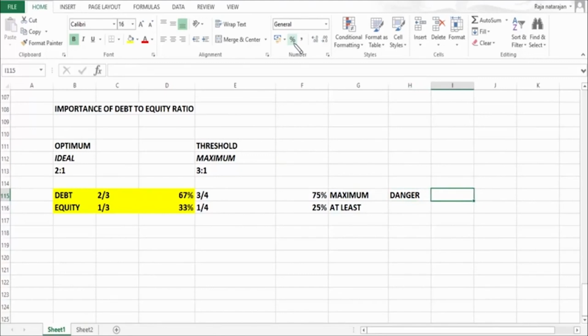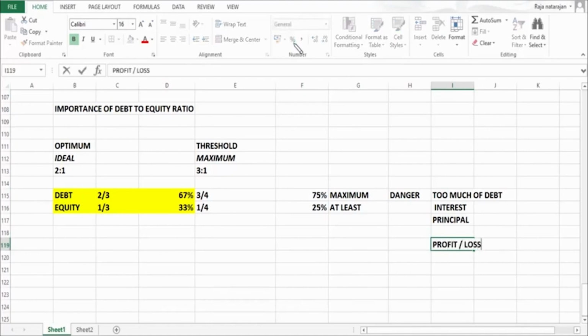So anything greater than 75%, it means it has too much of debt. And what is the problem with too much of debt? You got to pay interest, you got to pay principal. That is associated with every debt, but you got to pay irrespective of what is happening in your business, whether you make profit or suffer loss.